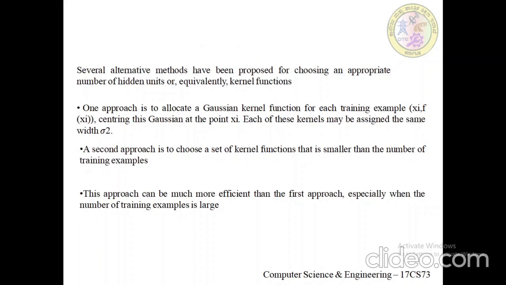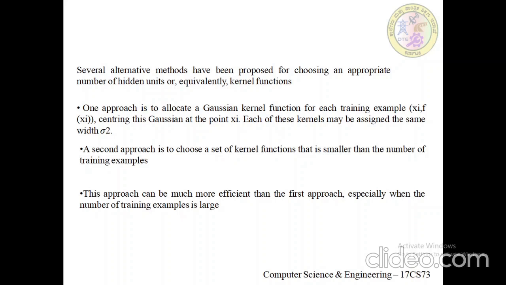Several alternative methods have been proposed for choosing an appropriate number of hidden units, or equivalently the kernel functions. One approach is to allocate a Gaussian kernel function for each training example xi, f of xi, centering this Gaussian at the point xi.